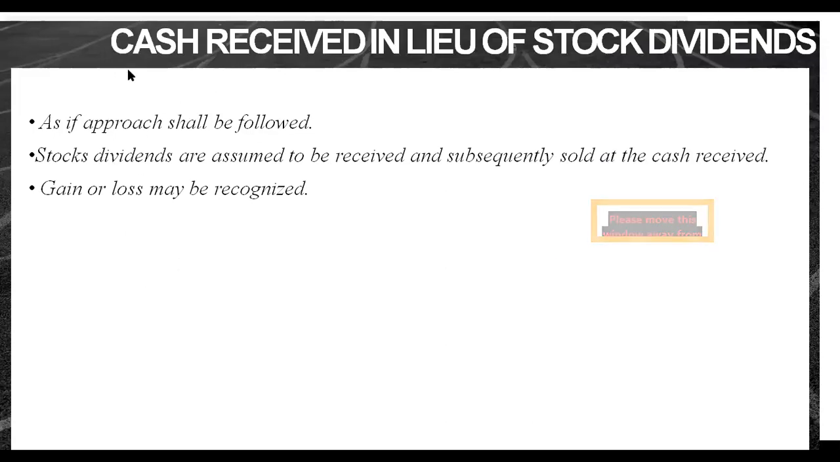Now, what if the cash that you received is instead of stock dividends? So initially, what the corporation declared was stock dividends, but what you received was cash instead. It's the reverse of earlier. So what is our treatment when you receive cash instead of stock dividends? We have to follow what we call the as-if approach.